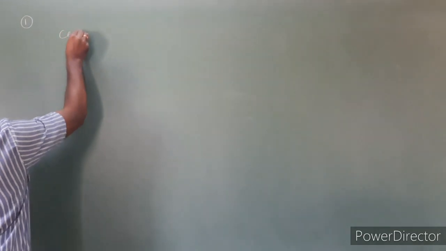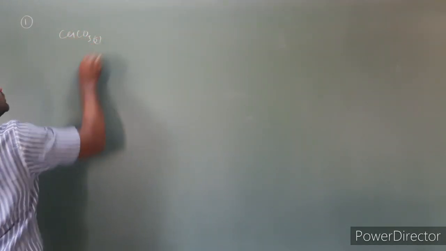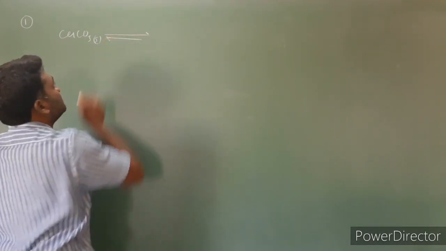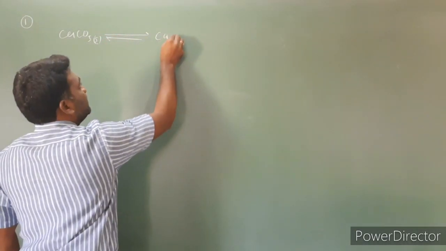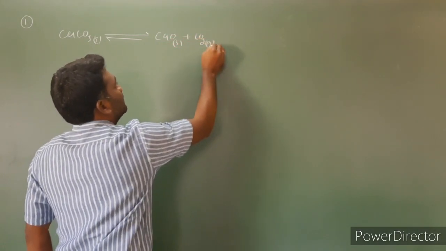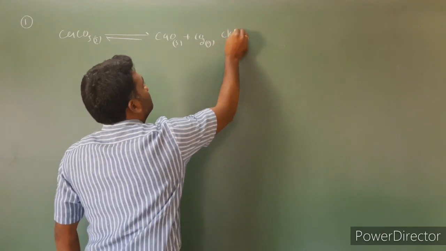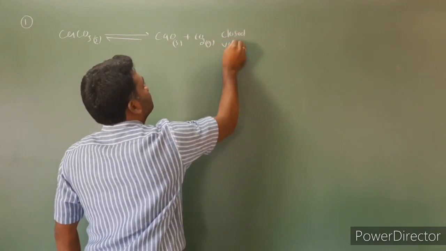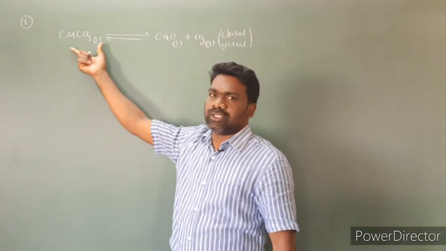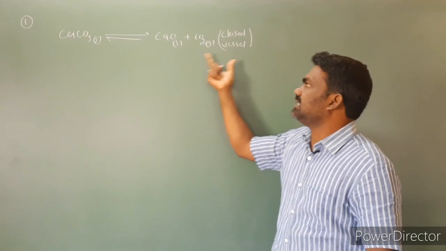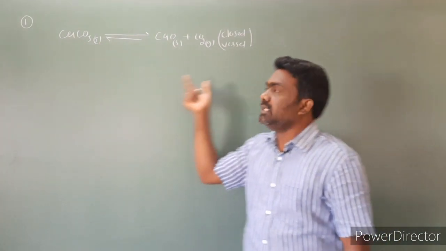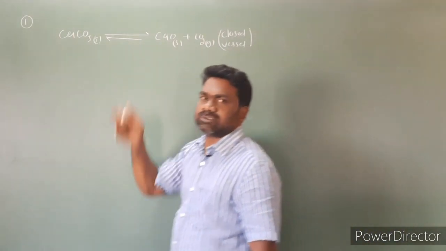So I am taking calcium carbonate, CaCO3. It is a solid. Upon heating, thermal decomposition of CaCO3 will give CaO solid plus CO2 gas in a closed vessel. The thermal decomposition of calcium carbonate in a closed vessel is a reversible reaction.